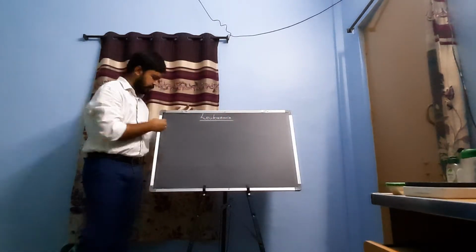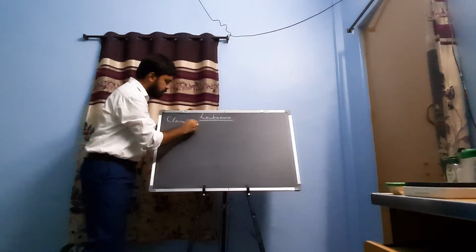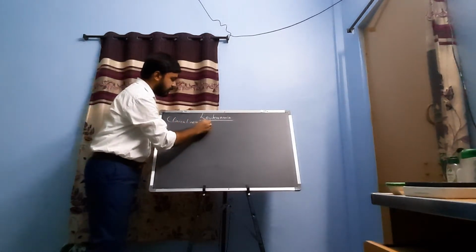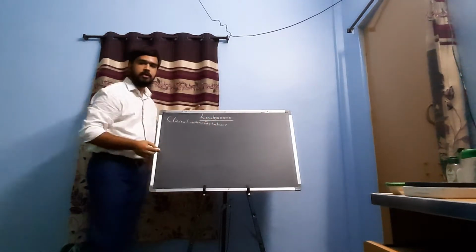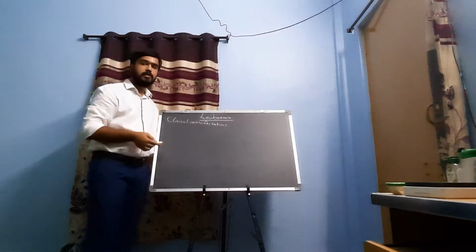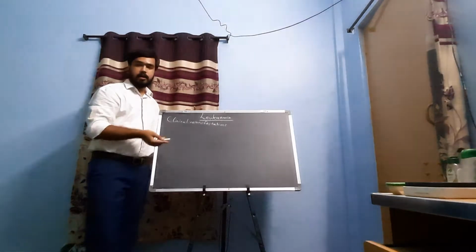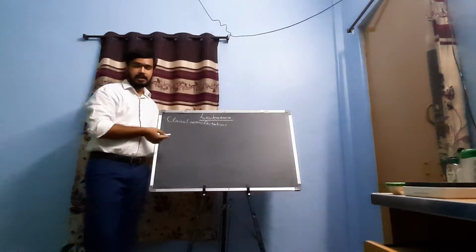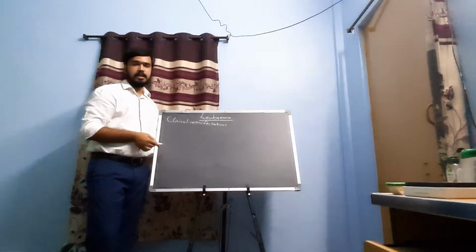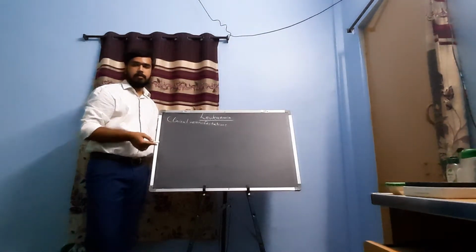So, leukemias' clinical manifestations, that is the signs and symptoms associated with different types of leukemias: with the acute leukemias, with the chronic leukemias, and subsequently acute lymphoblastic or acute lymphocytic leukemia, acute myeloid leukemia, and similarly chronic lymphocytic and chronic myeloid leukemias.